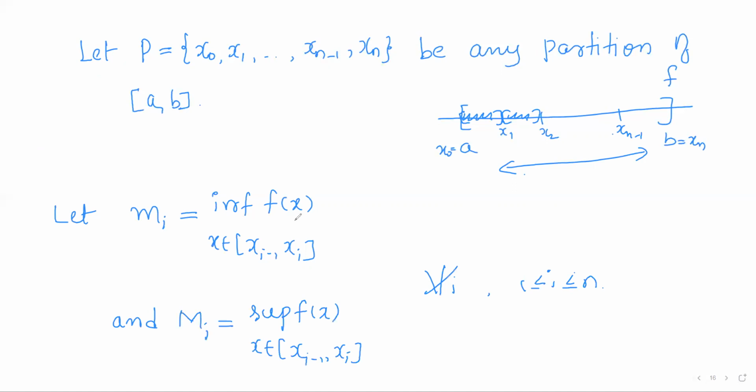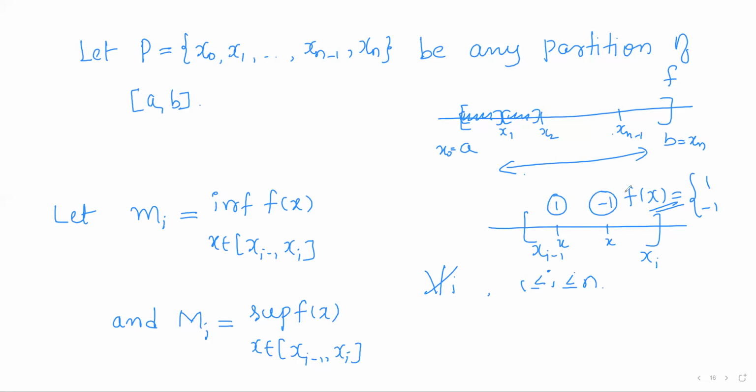Now what could be capital Mi and small mi? So what is small mi? It is the infimum of all f of x in this closed interval xi minus 1, xi. If you consider the f of x values, what is the minimum value and what is the maximum value? We know that f of x can take only the possible values +1 and -1. If x is rational, its f of x value will be 1. If x is irrational, f of x value will be -1.